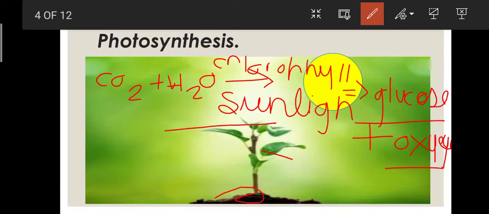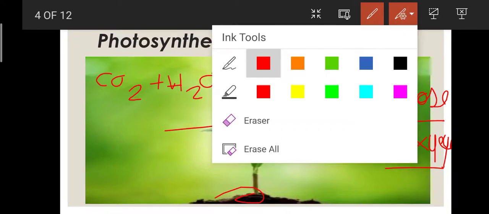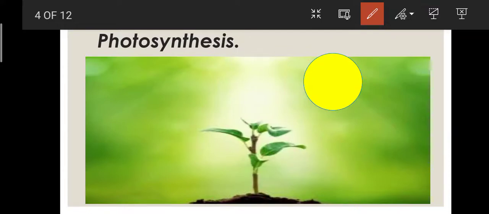Xylem vessels are like a tube, a pipe that runs through the stem from the roots. They take in water and transport it into the stem and to the other parts of the plant.